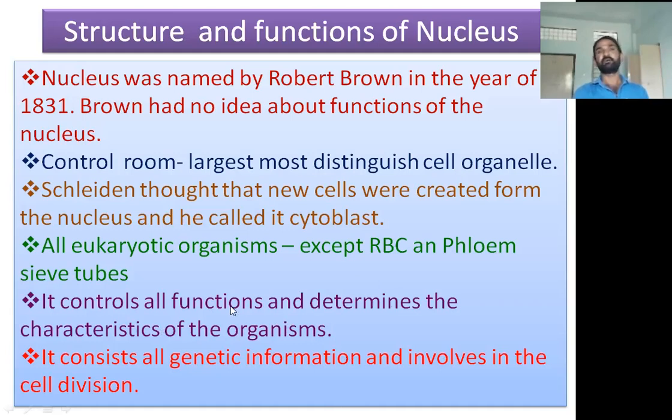Different organisms show different characters, and these are determined by the nucleus. Especially, the nucleus consists of genetic information and is involved in cell division. Schleiden thought that new cells were created from the nucleus because it contains genetic information and can pass it from the parent nucleus to the daughter nuclei. That's why the nucleus is also involved in cell division.